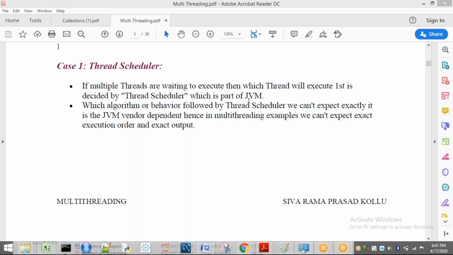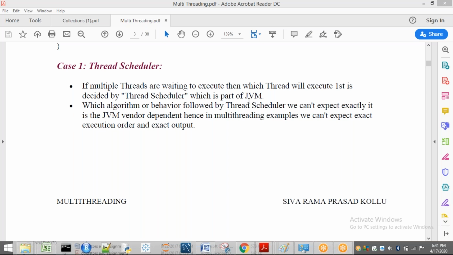It is a part of your JVM. Threads are executed based on the algorithm executed by your thread scheduler. The thread scheduler is a part of your JVM.